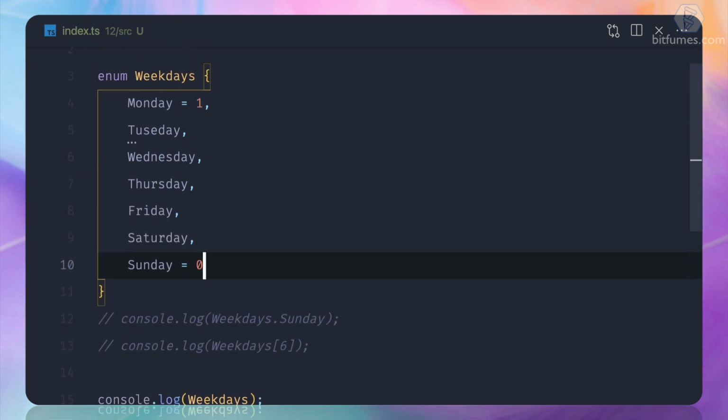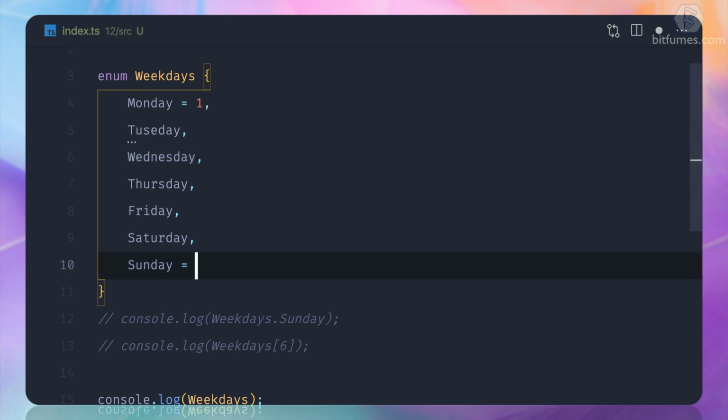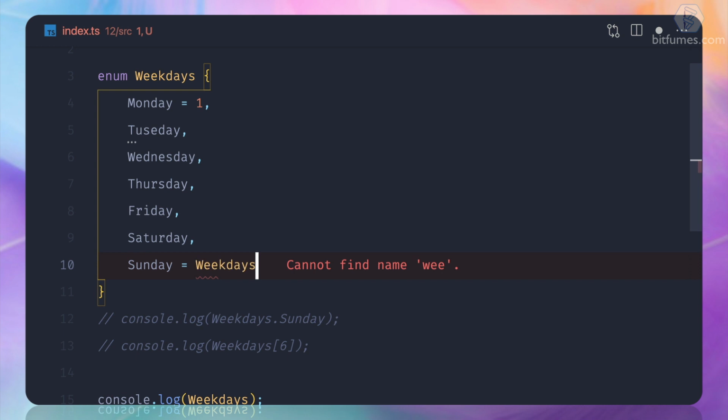But what if I have something where I want to compute and then give the value and compute with the previous value? So this is going to be interesting, because now we are going to learn about the computed enum. Yep. So what will be the case? I want weekdays.Monday and -1.